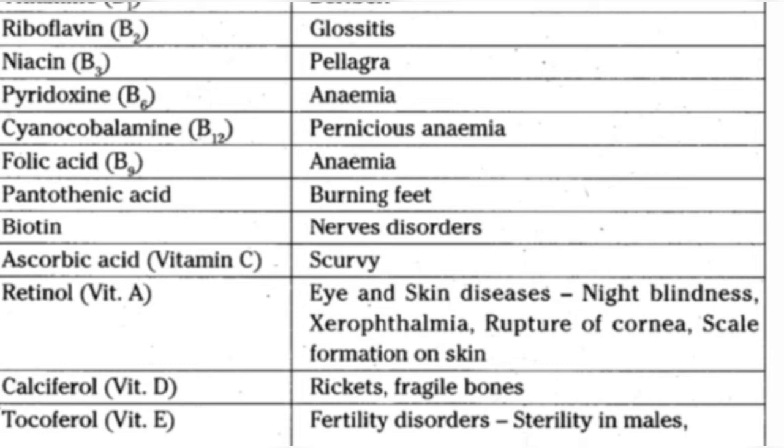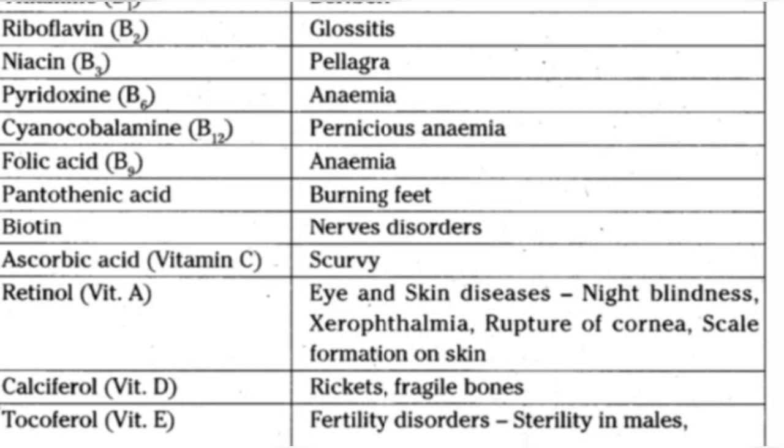Vitamin A or retinol deficiency leads to eye and skin diseases such as night blindness, xerophthalmia, rupture of cornea, scale formation on the skin. Vitamin D or calciferol deficiency causes rickets and fragile bones.